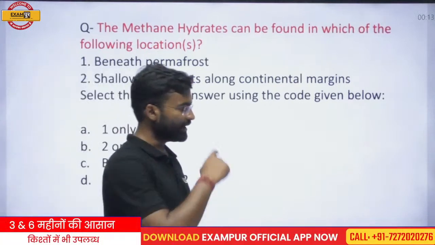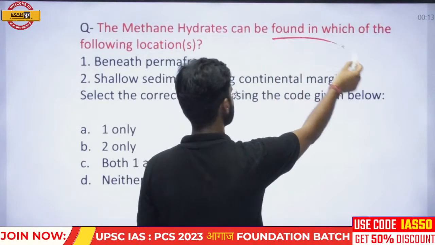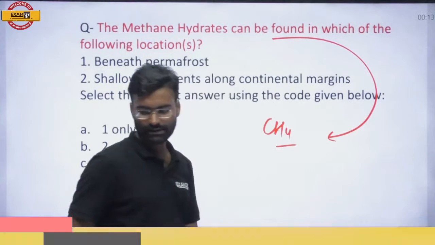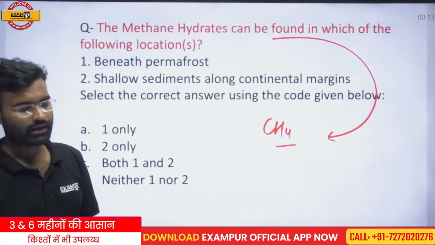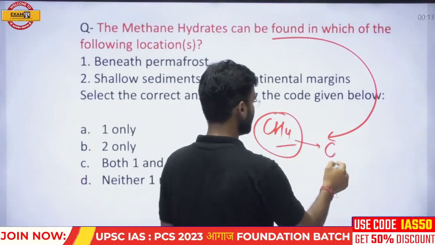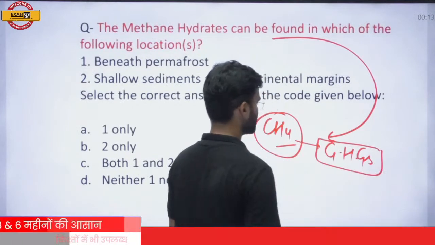Methane is a gas which is very important and has a crucial role in the greenhouse gas effect.